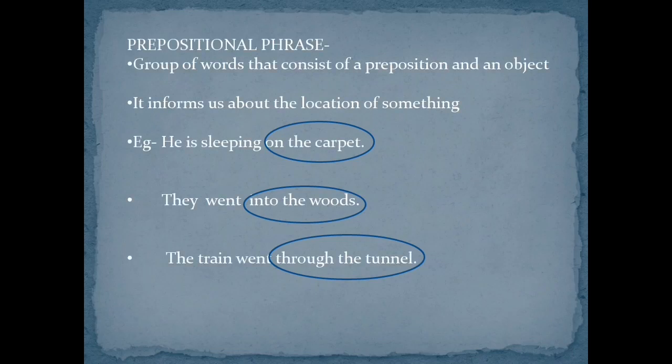The next phrase is the prepositional phrase. It is a group of words that consists of a preposition and an object. It informs us about the location of something. He is sleeping on the carpet. On the carpet is the prepositional phrase. They went into the woods. Into the woods is the prepositional phrase. The train went through the tunnel. Through the tunnel is the prepositional phrase. In all these examples, we can see that there is a preposition as well as an object. So that is a prepositional phrase.